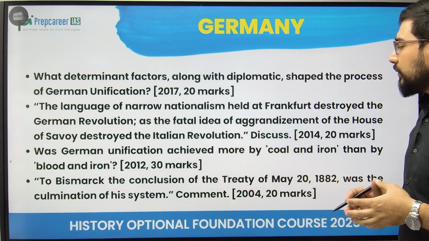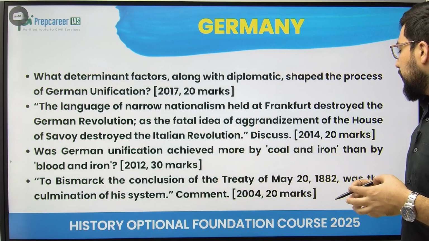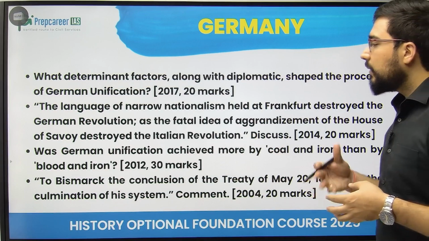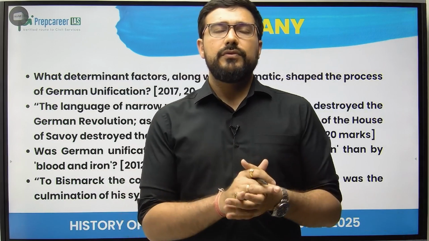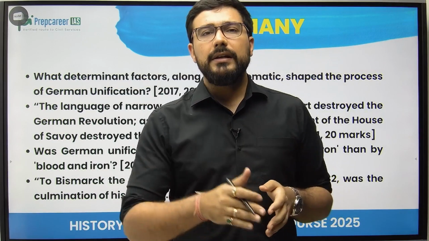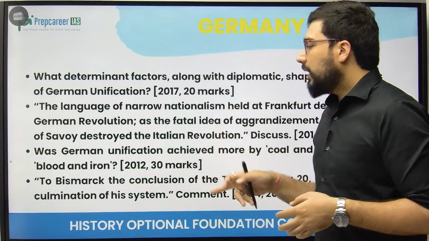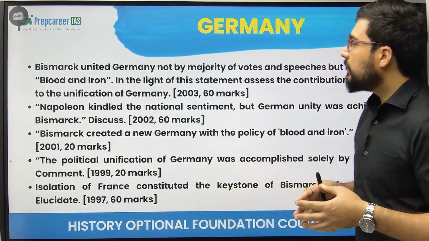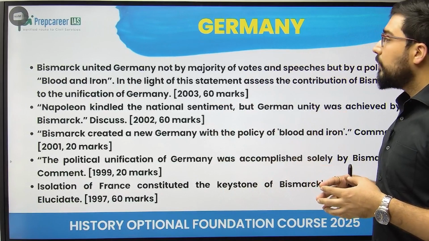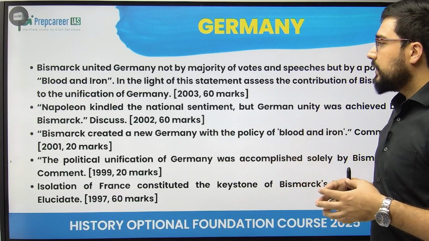For Bismarck, the conclusion of the Treaty of 20th May 1882 was the culmination of his system. So this question is more about the policies which were followed by Bismarck from 1870 till 1890, till he remained in office, and how he was able to isolate France. Then: Bismarck united Germany not by majority of votes and speeches but by policy of blood and iron. So we have to assess his role.